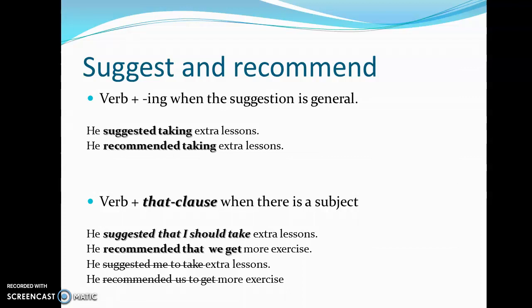And so we say, he suggested that I should take extra lessons. So the suggestion is for me. Or he recommended that we get more exercise. And the suggestion is for us. We never say he suggested me to take extra lessons, or he recommended us to get more exercise. That is, we never use object pronouns or objects after suggest or recommend.